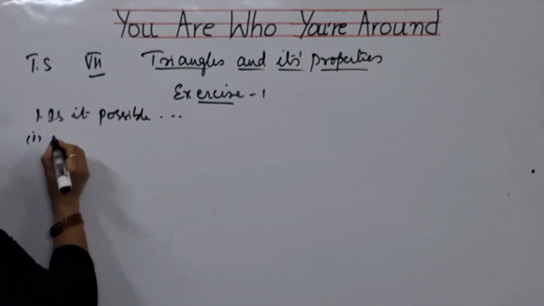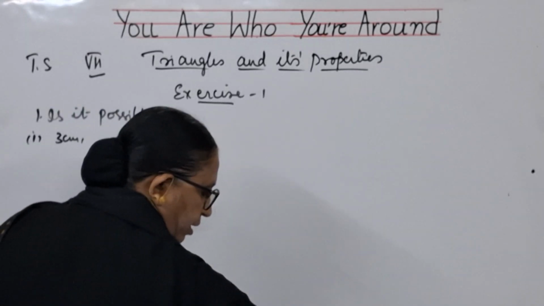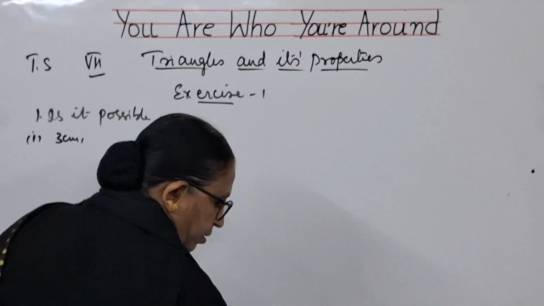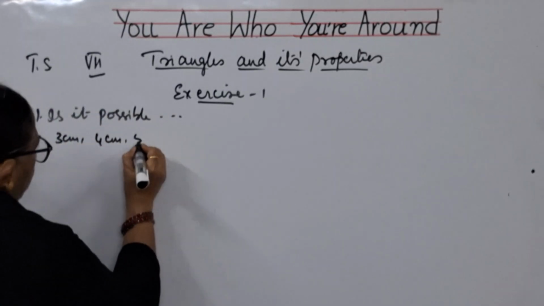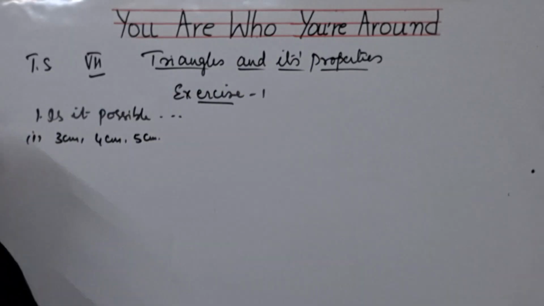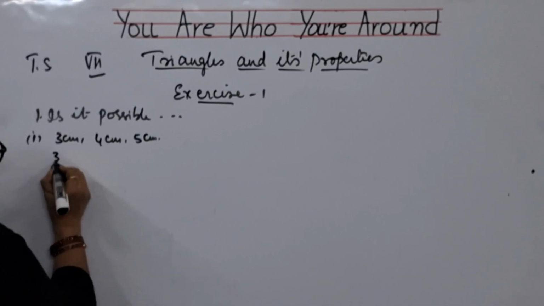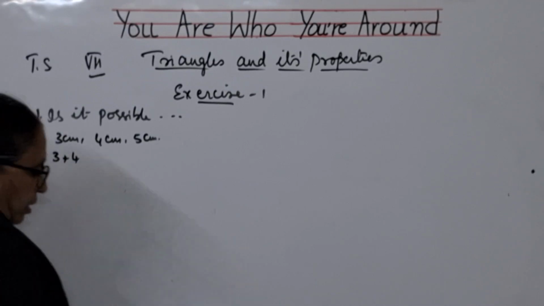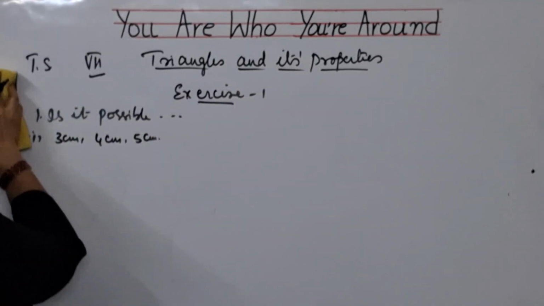First bit, they have given 3 centimeters and 4 centimeters and 5 centimeters. So, what you will be talking about? You have to talk about the sum of the sides, if you take 3 centimeters plus 4 centimeters.